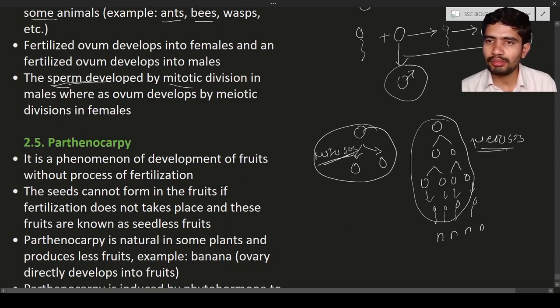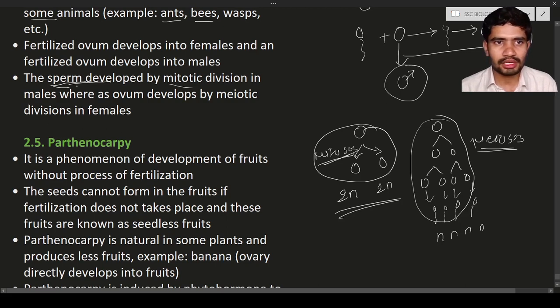Why? Because in the meiosis process you will see haploid only, and in the mitosis process you will see diploid, 2n. It means two sets of chromosomes are present, hence the daughter cells are exactly similar to the parental cells. We will discuss mitosis and meiosis in detail in coming lectures.